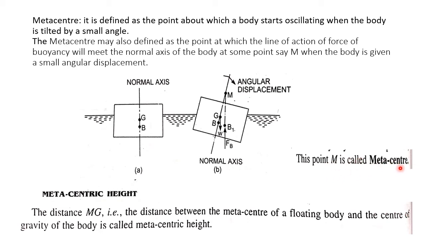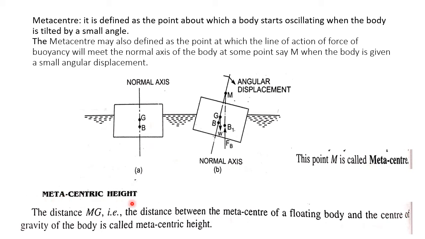The metacenter may also be defined as the point at which the line of action of the force of buoyancy will meet the normal axis of the body at some point, say M, when the body is given a small angular displacement. This point M is called the metacenter.